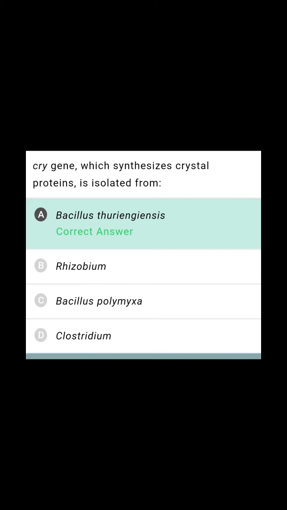They cannot cause harm to the bacteria or any plant. When they enter into the gut of the insect, due to the alkaline pH of the gut, they become activated and cause the death of the insect. So Bacillus thuringiensis is the source of cry genes. They produce toxic compounds that can control the bollworms and other insects.